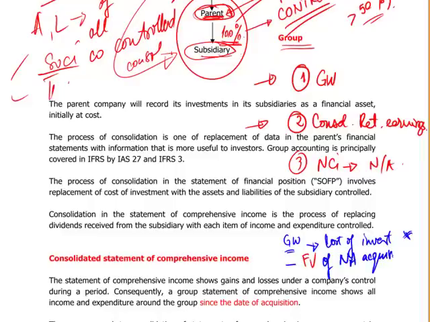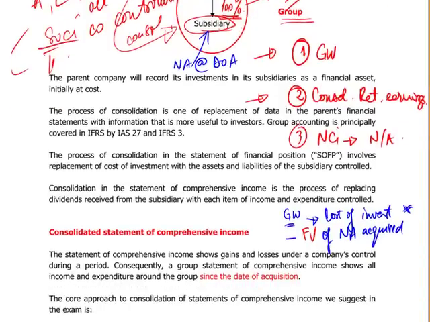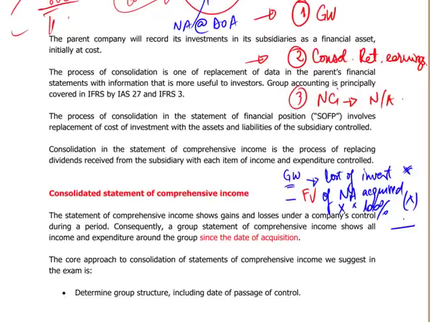In other words, how much are the net assets of the subsidiary, and here we look at the date of acquisition. Well, that's another figure. And how much have I acquired of that? In our case for F1, 100%. So that is the fair value of net assets acquired, which will take you to goodwill.